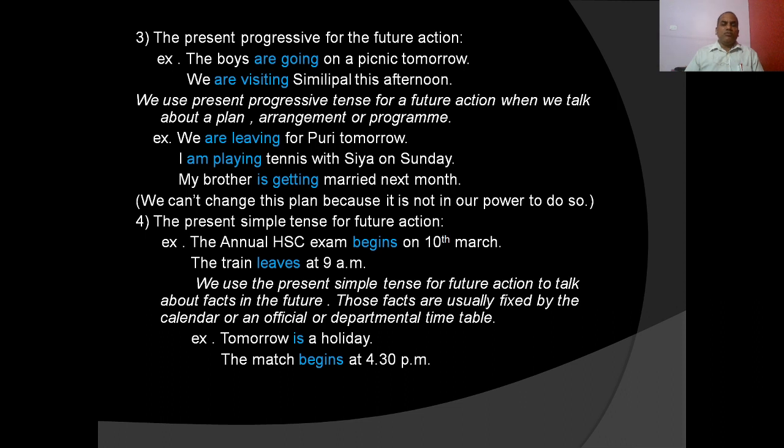So my brother is getting married next month. We cannot change this plan because it is not in our power to do so. So we use the present progressive tense for a future action when we talk about a plan, arrangement or a program.